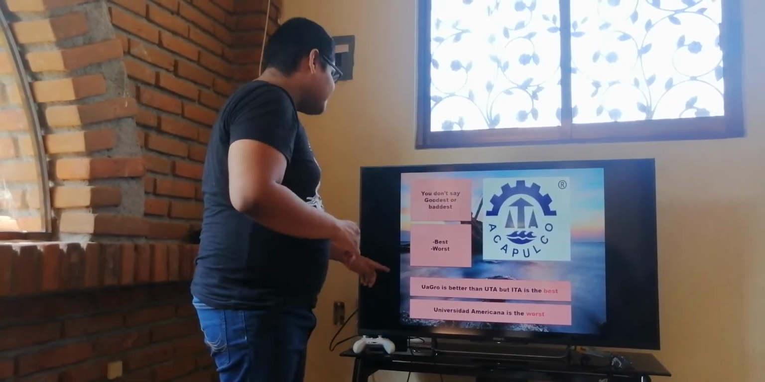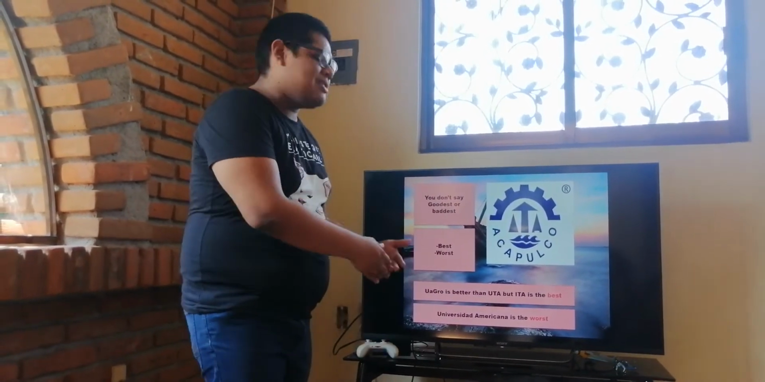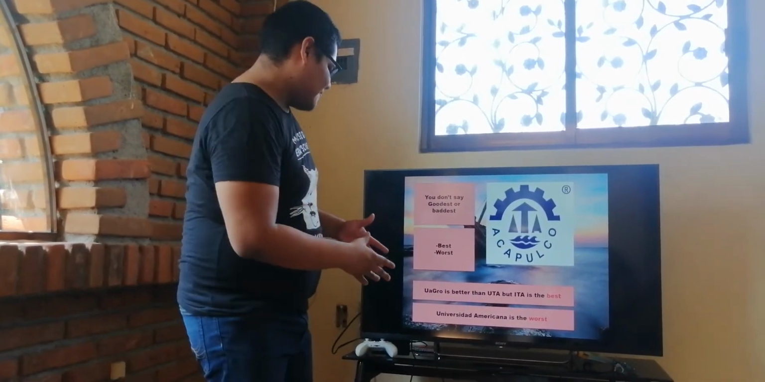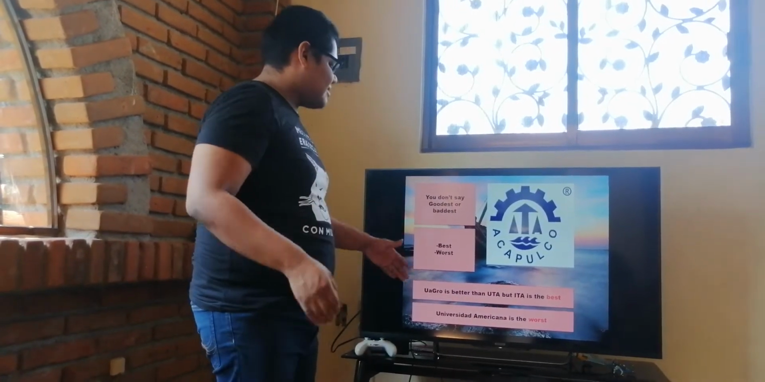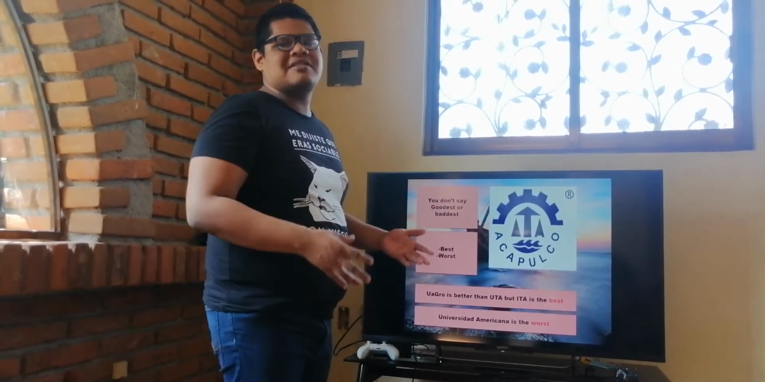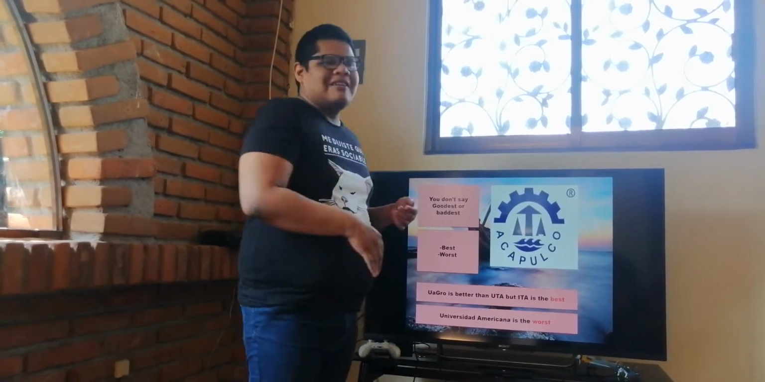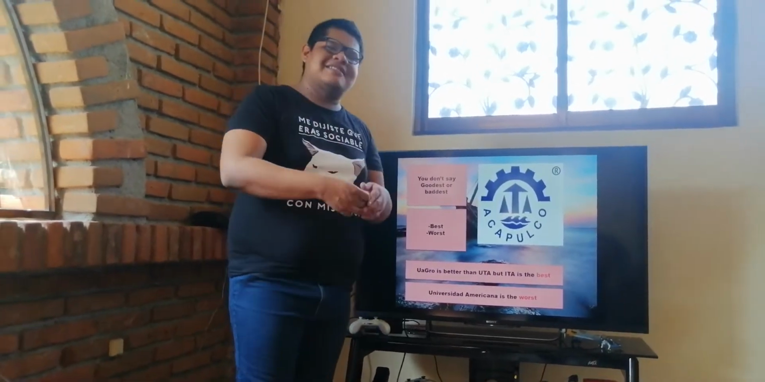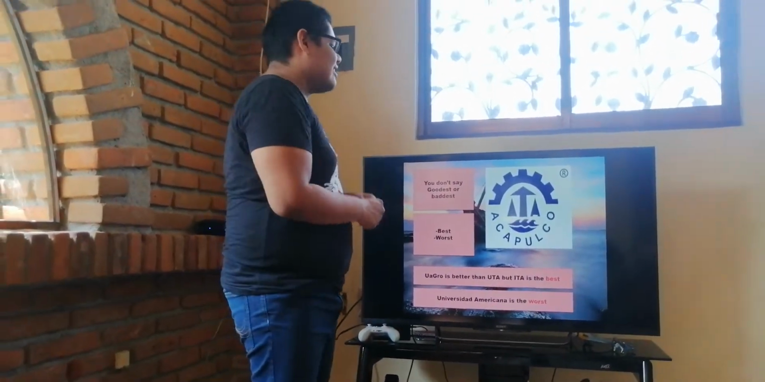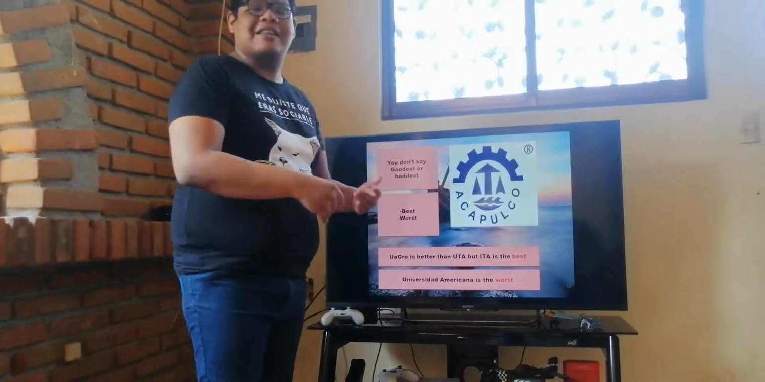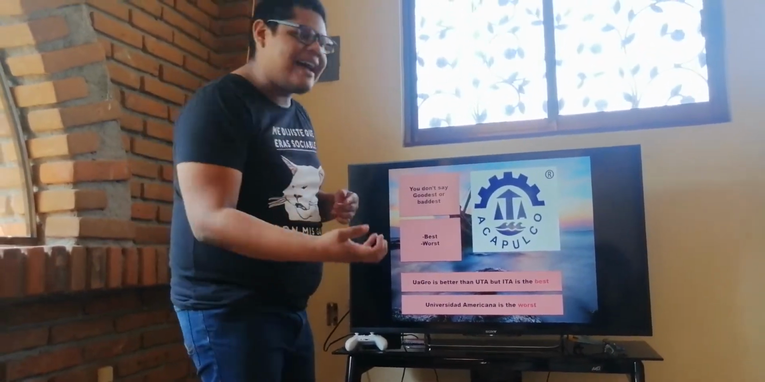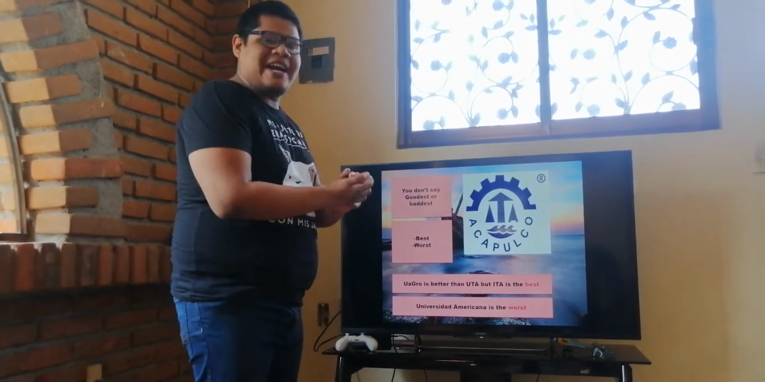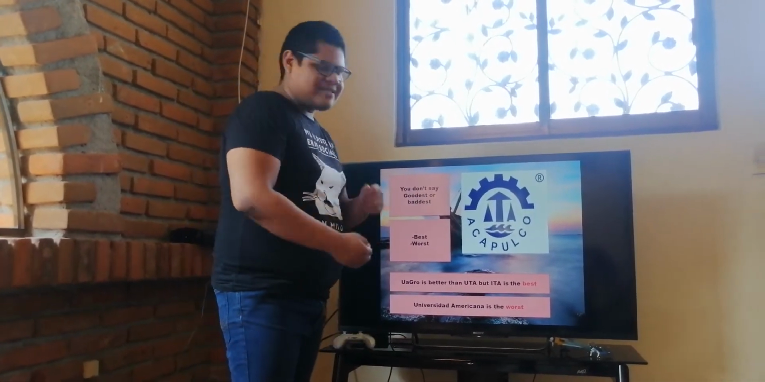Let's see the example. Guagro is better than Uta, but Ita is the best school. Let's see another one. Universidad Americana is the worst school in Acapulco. Another example is that a friend is the best student in my class and Fernando is the worst student in my class. So again, it's not goodest and baddest. It's best and worst.